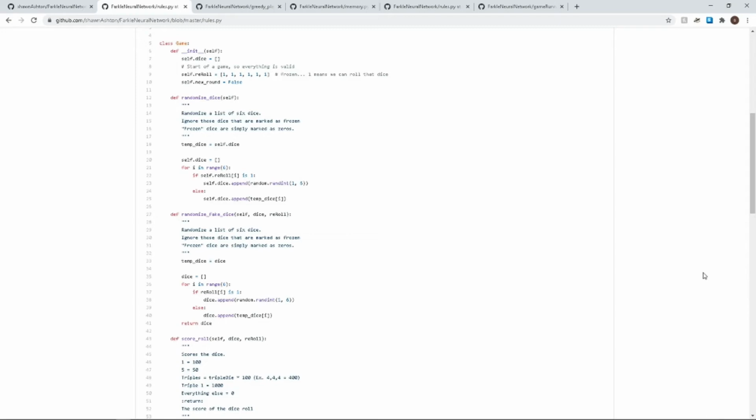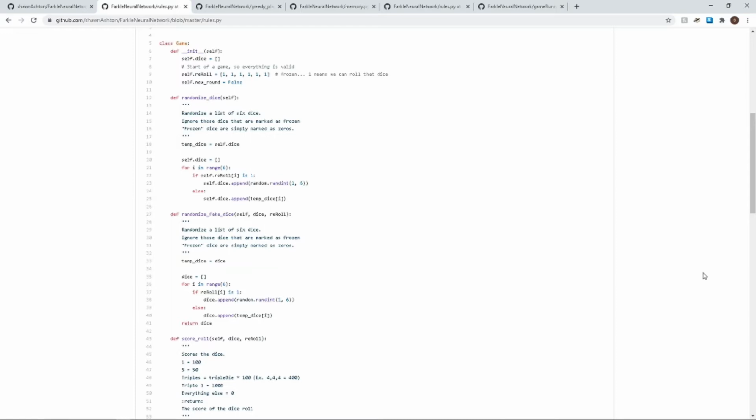One of the interesting problems of our project is that we want our neural network to learn and recognize patterns behind randomness. Because Farkle in itself is a game that's based on random dice rolls. And in order to be good at the game, you have to be able to make decisions that will result in a higher score, or at least be able to play by the rules of the game.